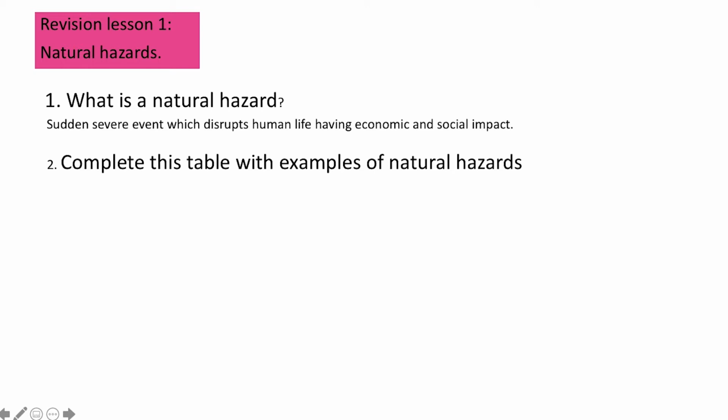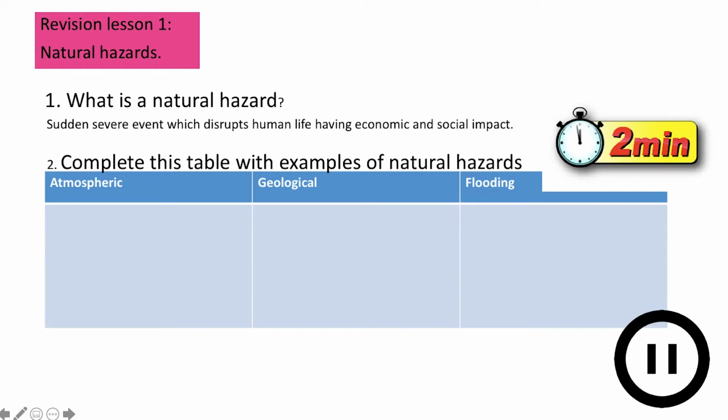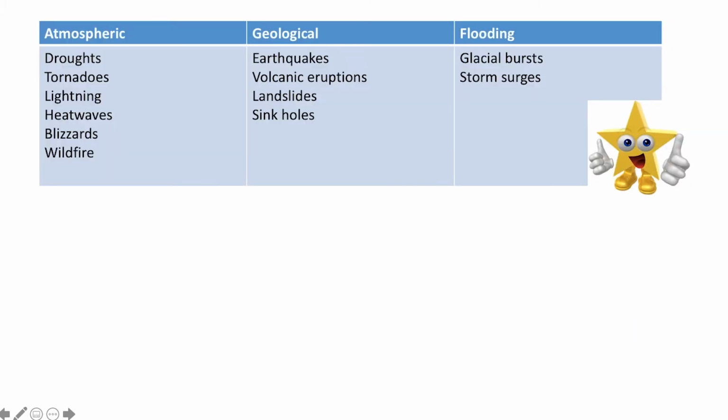Whilst revising different types of natural hazards, try to complete a table like this one with examples of natural hazards. Try to group them as atmospheric, geological and flooding. Pause the video for 2 minutes and have a go at completing a table like this. Once complete, your table should look a little bit like this.